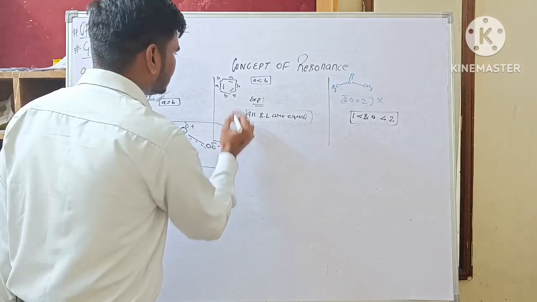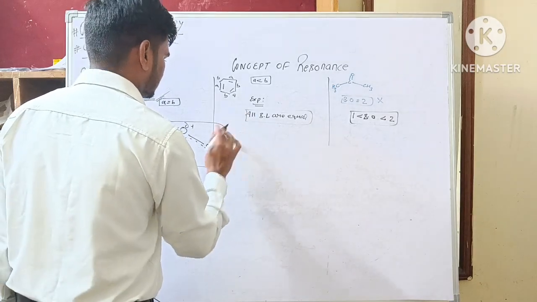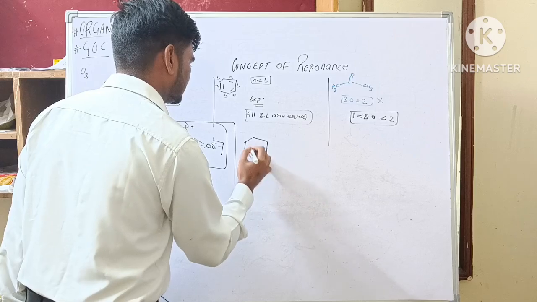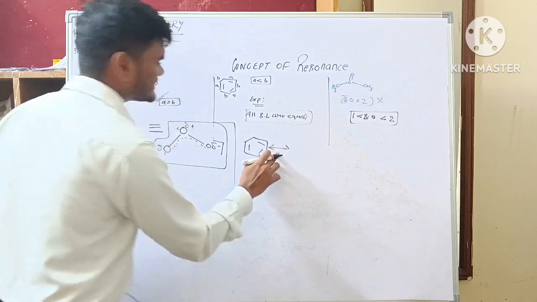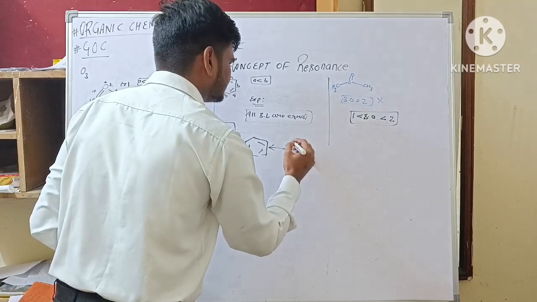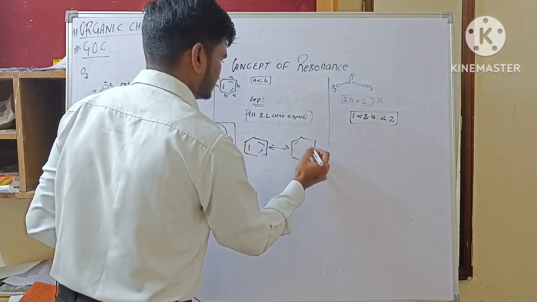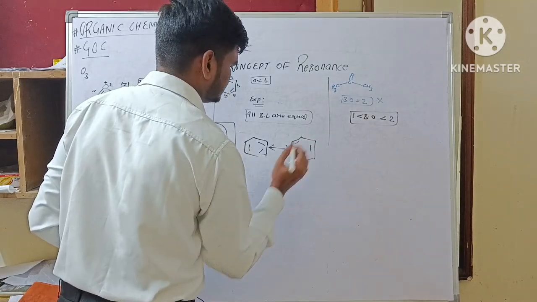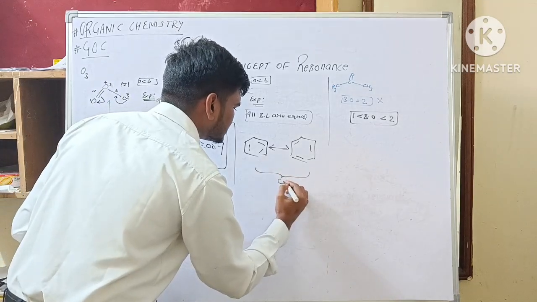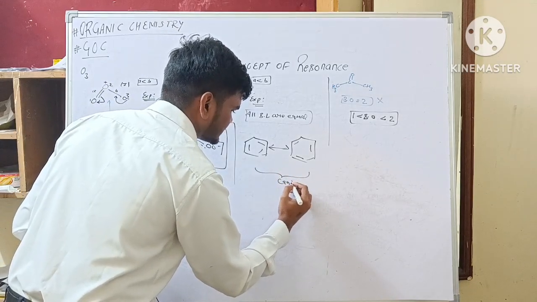Another one, benzene. If I draw another Lewis structure, it will be like this. This is the representation arrow between canonical forms. Both of these are canonical forms, not the real structure.